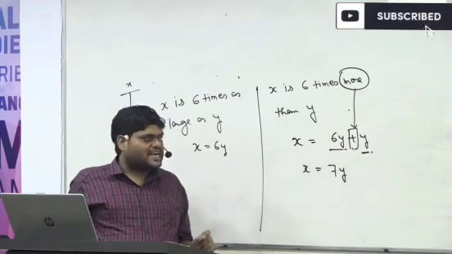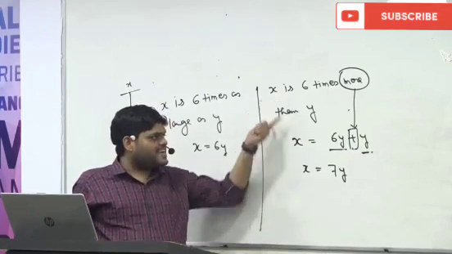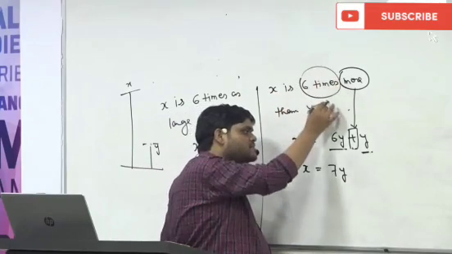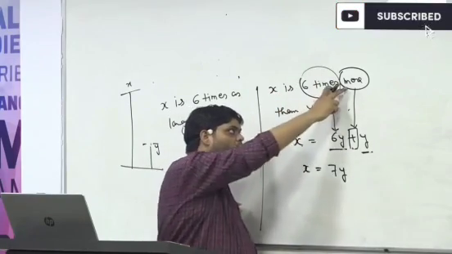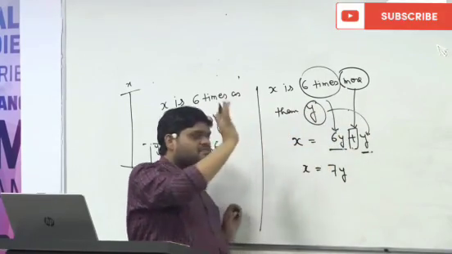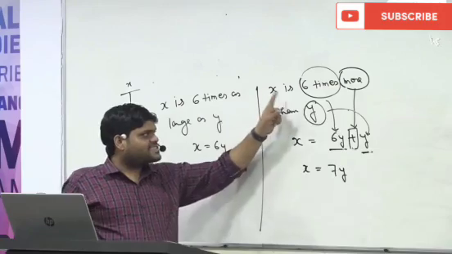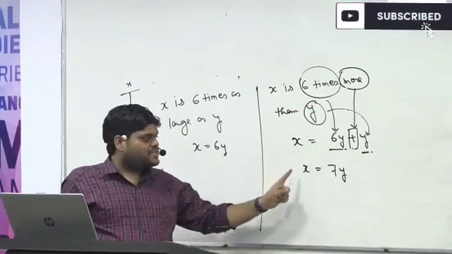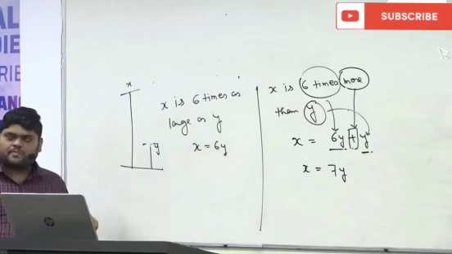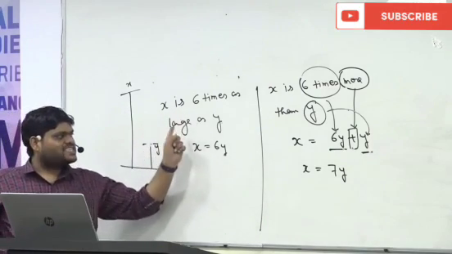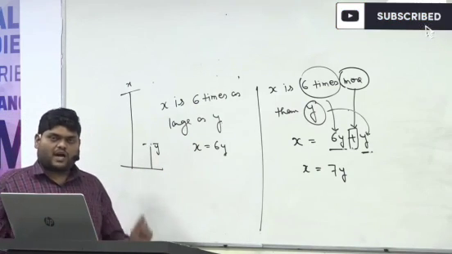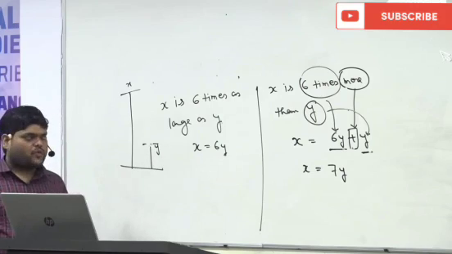So the simple meaning is x is equal to 7y. Whenever the statement is x is 6 times as large as y, the simple meaning is x is equal to 6y. And this is a very important one.